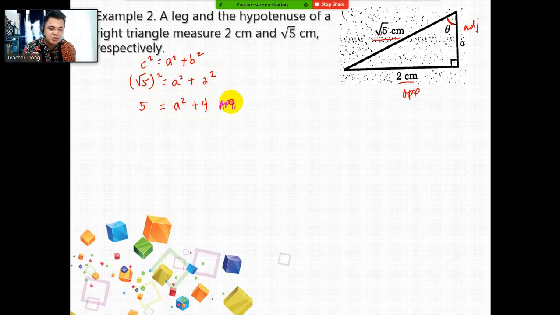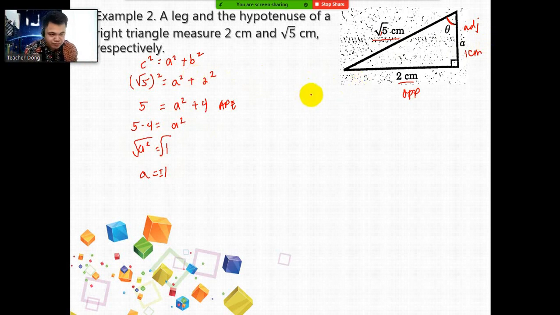Then, let's now use the addition property of equality to combine the similar terms. Similar terms are 5 and 4. So, 5, and then the opposite of 4 is negative 4, equals a squared. So, 5 minus 4 is 1. Then, extract the square root of both sides. Square root of a squared is square root of 1. Therefore, a is equal to plus or minus 1, and then we will be getting positive 1 centimeter. Now we're able to complete the measurements of the right triangle, using the Pythagorean theorem in solving for a. Now let's have the 6 trigonometric ratios.